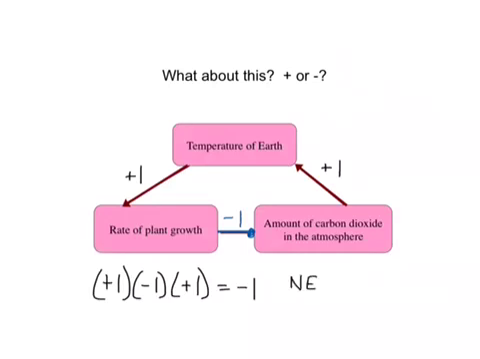So this is a negative feedback or a stabilizing feedback. This particular feedback would actually tend to counter the effects of global warming and make it proceed at a slower rate. So stabilizing.